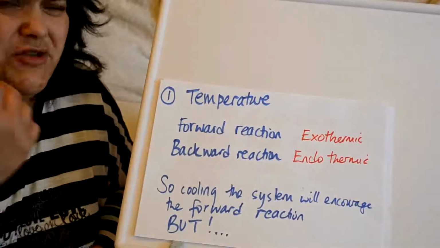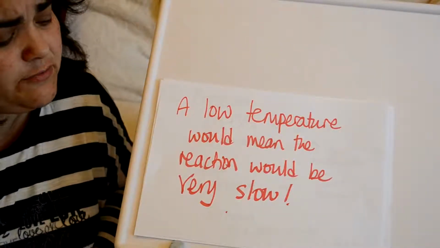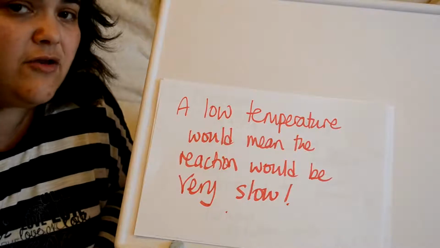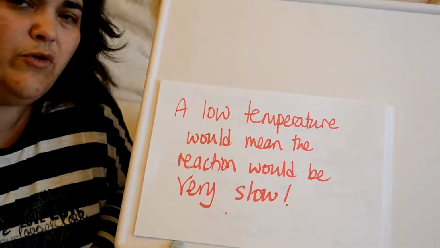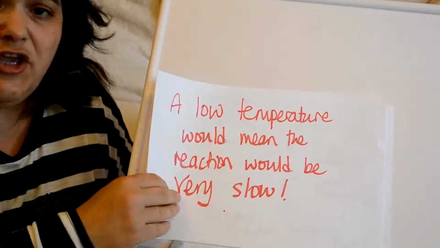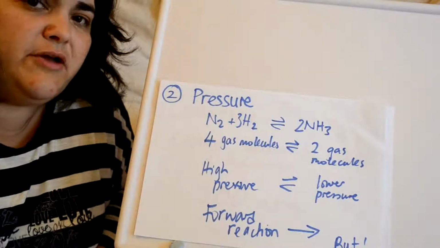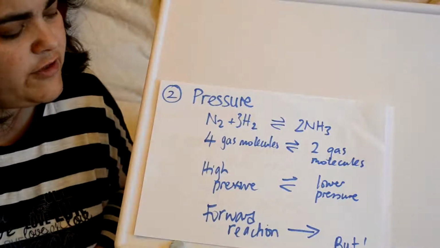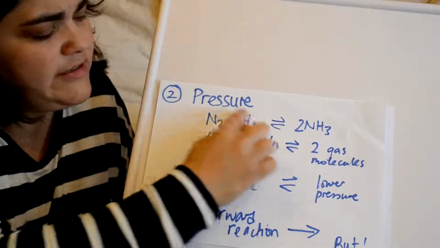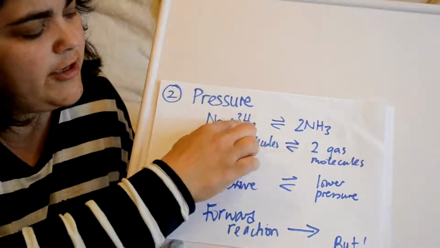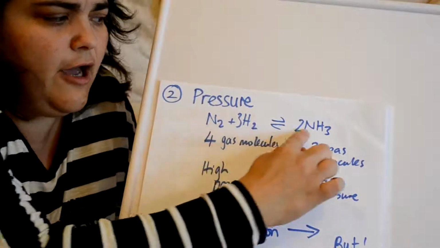The forwards reaction is actually exothermic, meaning it gives out heat to its surroundings. Whereas the backwards one, the ammonia, has to be the opposite, because energy can't be created. So it's not quite what I mean, but you know, conservation of energy and all that malarkey. Anyway, so the opposite is true. The ammonia, when it breaks down, actually takes in heat from its surroundings. So if we cooled this situation down, if we cooled the scenario down, it will actually force this forward reaction to happen. So that's what we want. We want a cool system, and then we get more ammonia being formed.